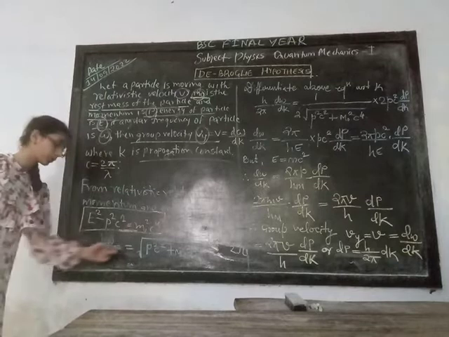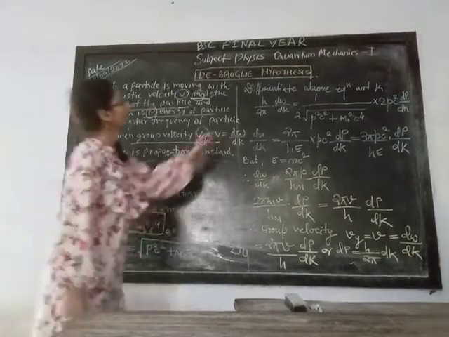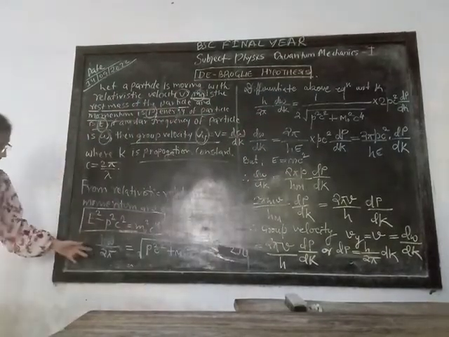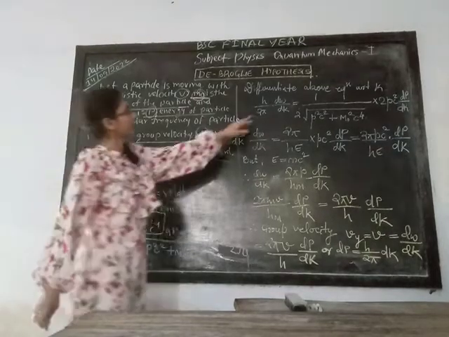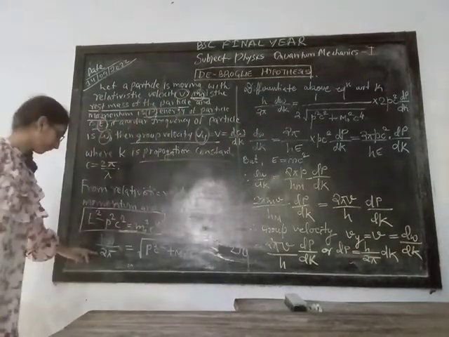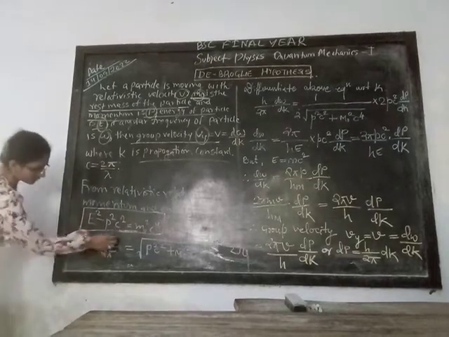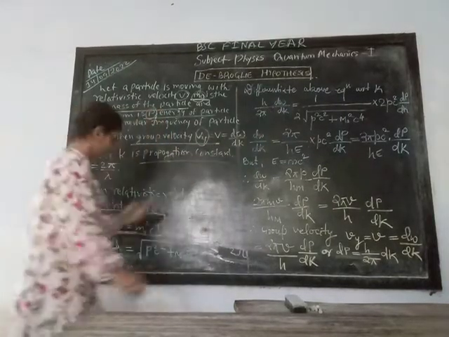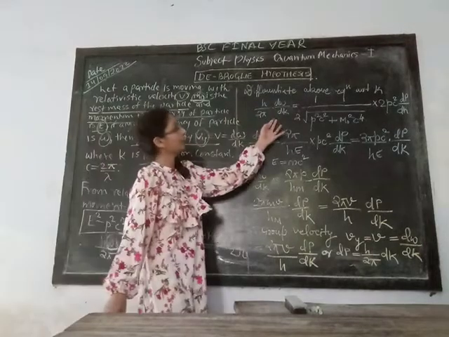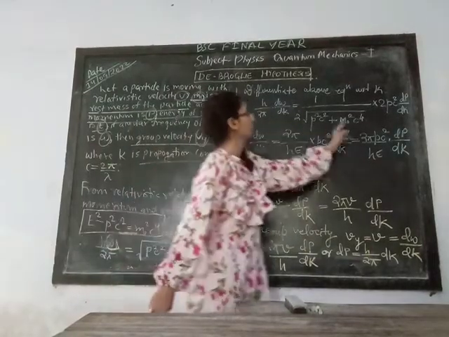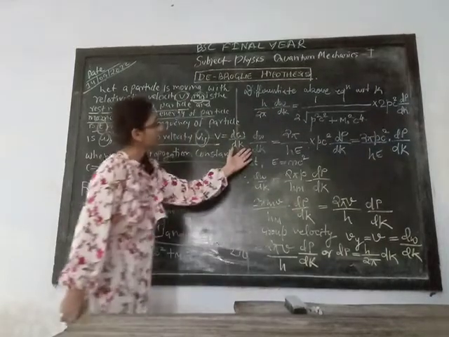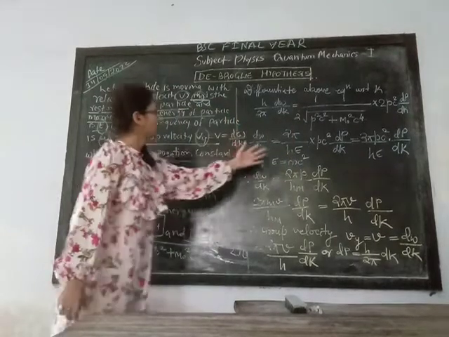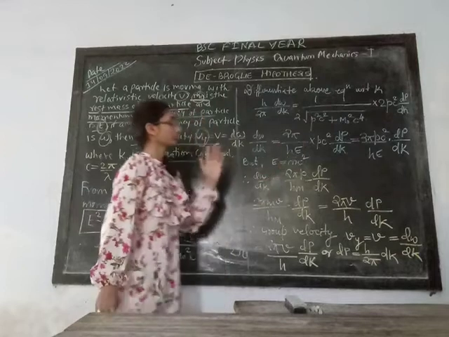When we equate them to each other, differentiate the above equation with respect to k. So when we differentiate this equation, we will get h by 2 pi times d omega by dk, and the differential form with respect to k. And d omega by dk is again solved. Here only a calculation occurs. So d omega by dk is equal to this.